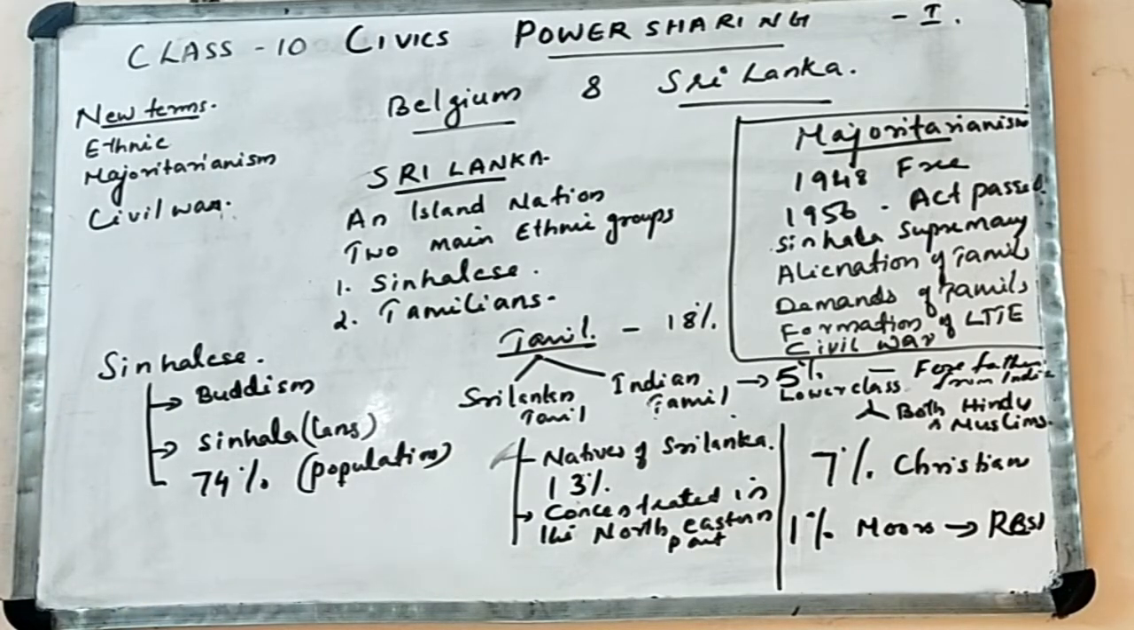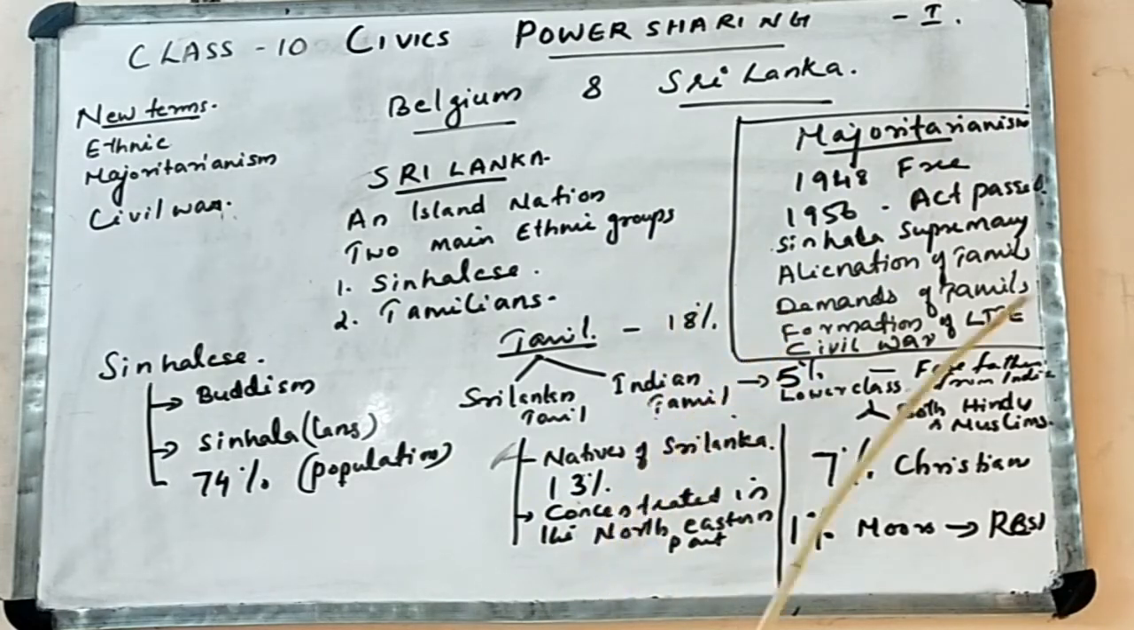So they felt alienation and they started to form various political associations and political parties. And clearly the formation of LTTE, as I told you the full form of LTTE, that also you have to learn: Liberation Tigers of Tamil Eelam. Eelam means state. And next, what were the demands? They protested also. They formed organizations, political parties, and they protested against the majoritarianism. There they showed their demands also.